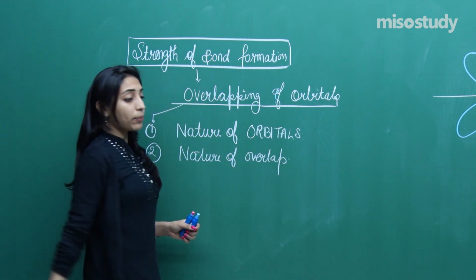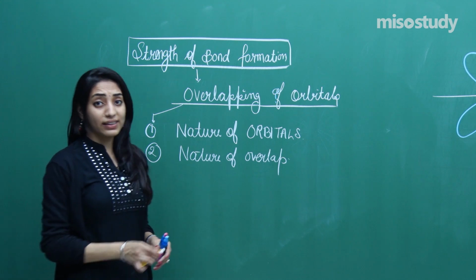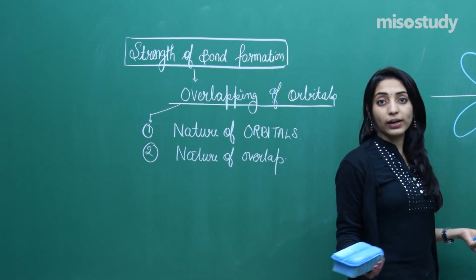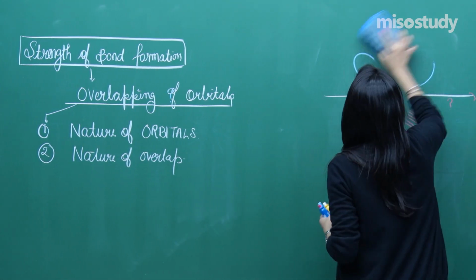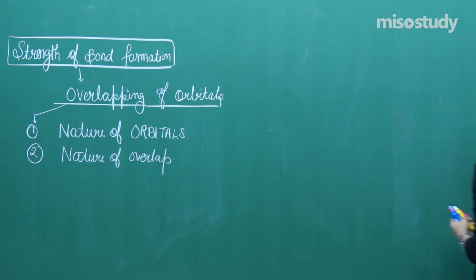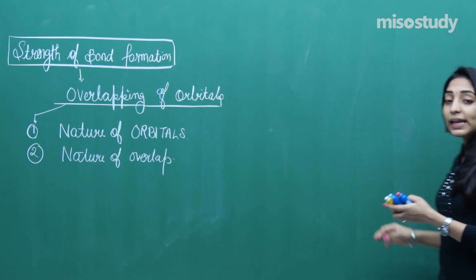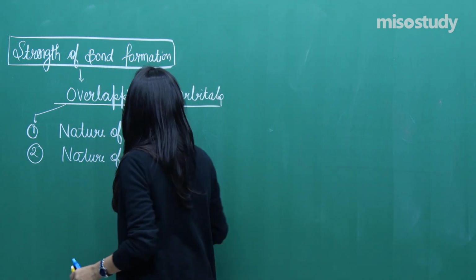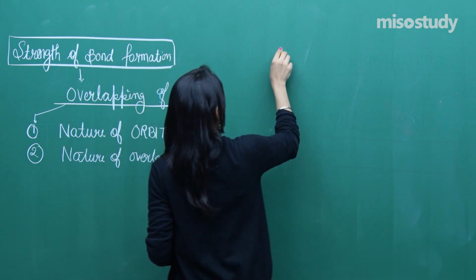If I'm taking the same set of orbitals, then maybe the overlapping is taking place in such a way that it will bring about a good bond or it can bring about a weaker bond. So let us first study the case of nature of orbitals. So that's our first topic. We will be studying the details of nature of orbitals.